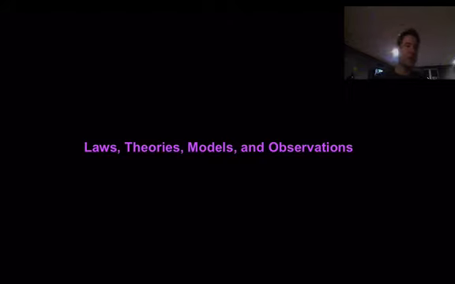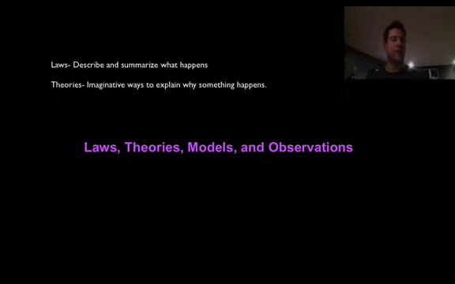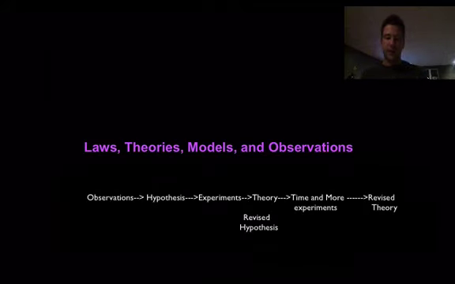So we have these laws, theories, models, and observations. But what are laws? Well, really, they don't explain anything. They just describe and summarize what's been happening. But then we look at theories. A theory is just an imaginative way for us to explain why something's occurring. And then there have been several models, and the next screencast is going to talk about the atomic models over history, which is something I really enjoy.